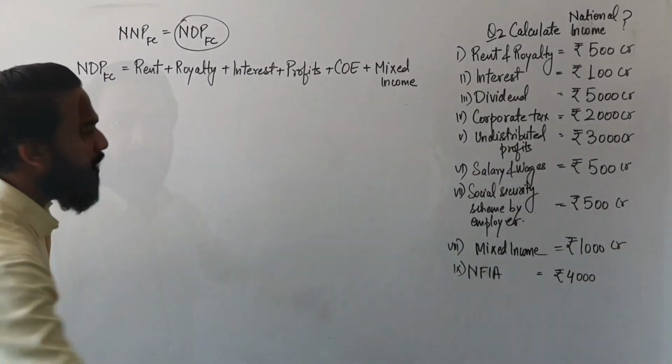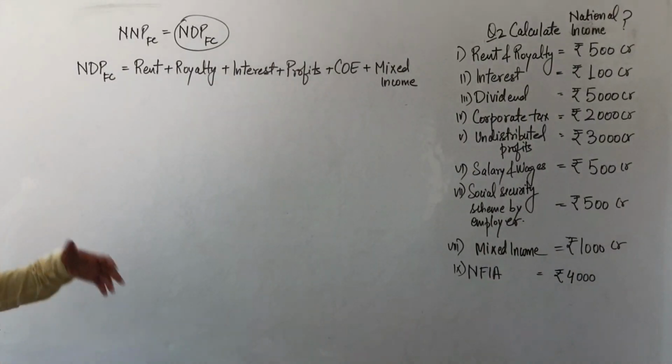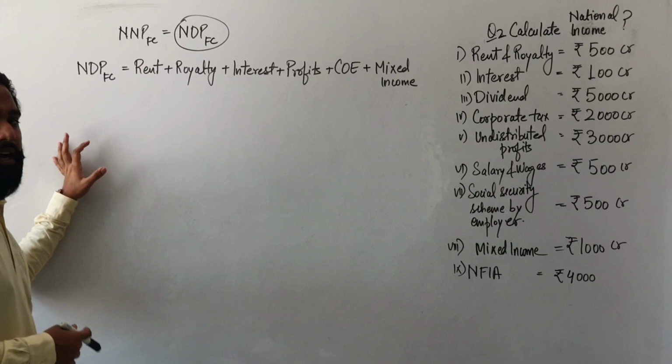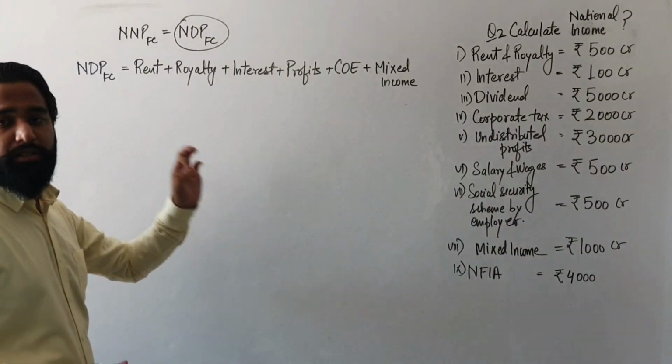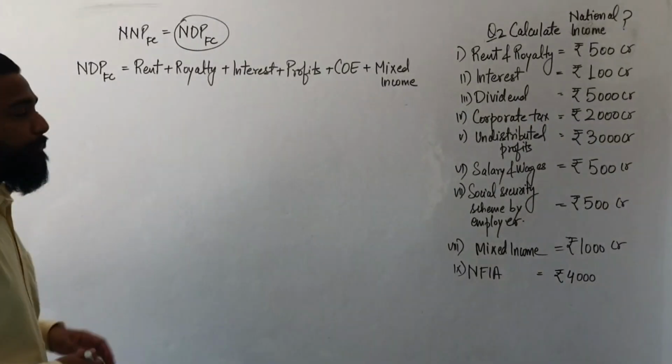Now, that's the formula. Remember this formula by heart. If you do not learn this formula by heart, there will be some serious consequences while doing this numerical. So, you need to learn it by heart.